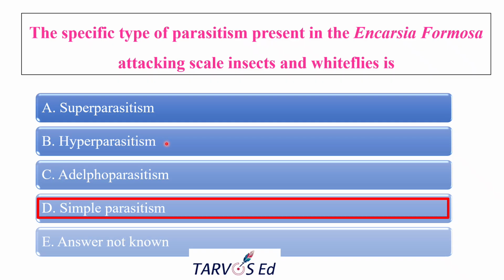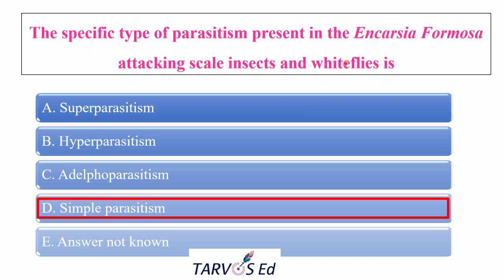Hyperparasitism means that when a parasitoid attacks another parasitoid, that is a hyperparasitoid. For example, if Encarsia tricolor, that is one species, parasitizes Encarsia formosa, that is hyperparasitism. But remember, Encarsia formosa itself is not a hyperparasitoid when attacking the whitefly.